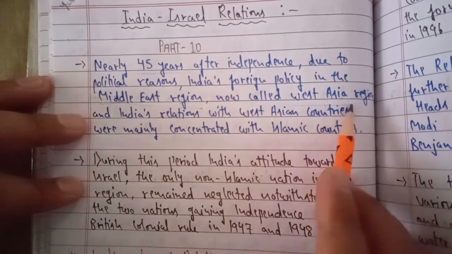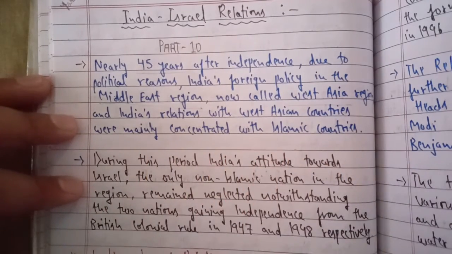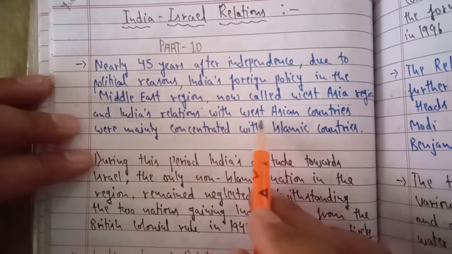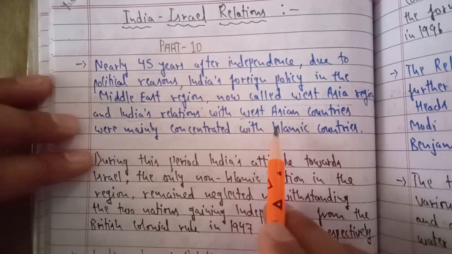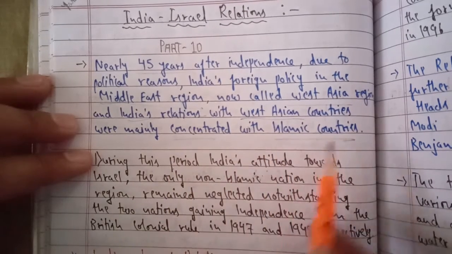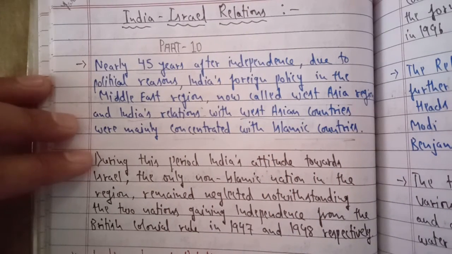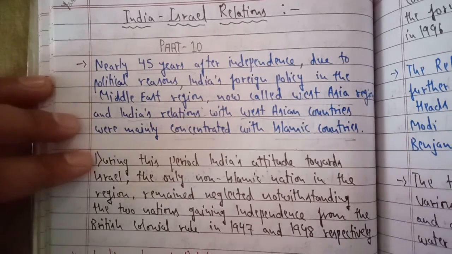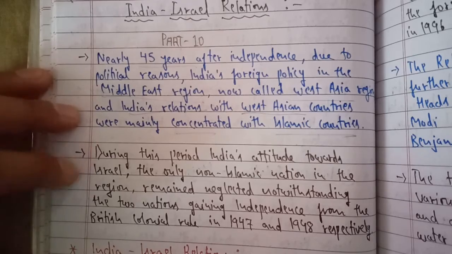India's relations with West Asian countries, that is Arab countries, are concentrated mainly with Islamic countries. India has good relations with Arab countries, which are mostly Islamic, because India imports oil from those countries. So this was also the reason that India did not have any contact with Israel, which is a country of Jews and the only non-Islamic country in that region.